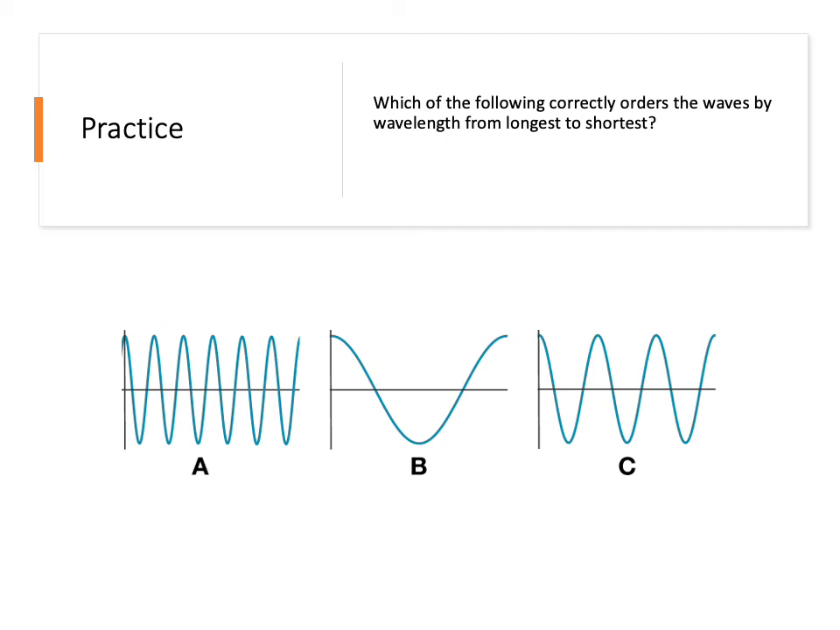Okay, are you ready for the answers? Let's check this out. To organize these waves from longest to shortest wavelength, we would start with B. It has the longest wavelength. Then we would go to C. It has the middle length wavelength. And then A, because A has the shortest wavelength.